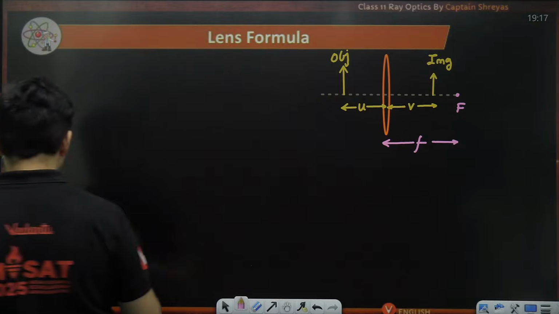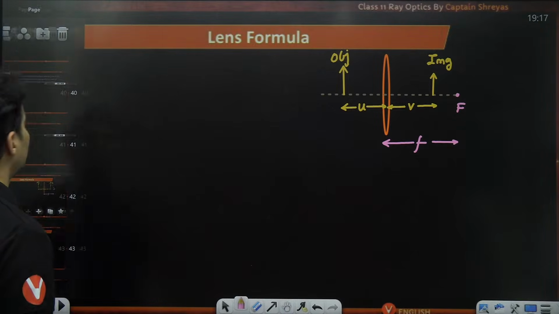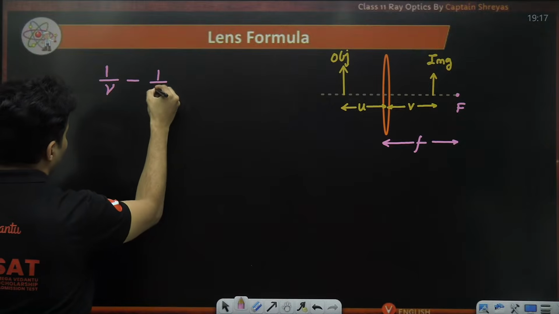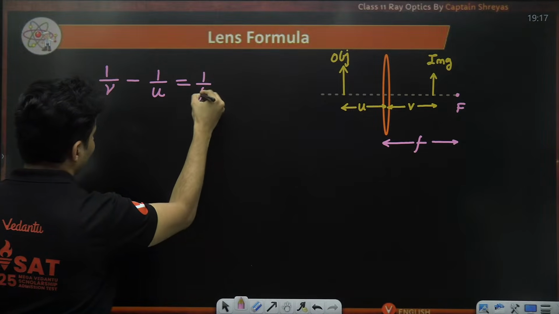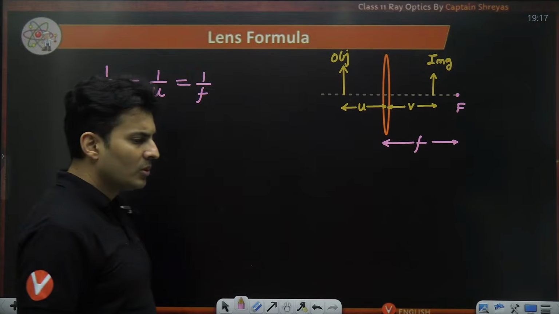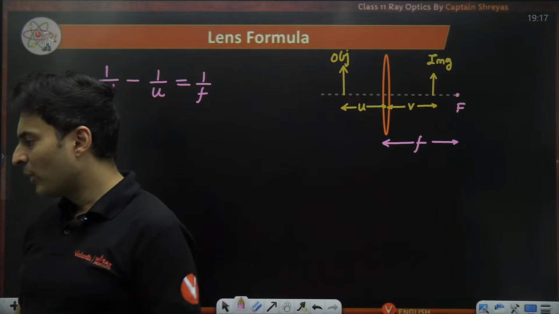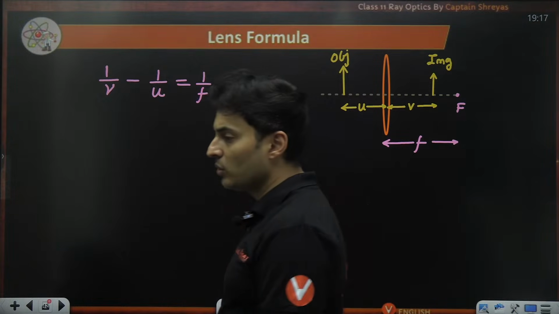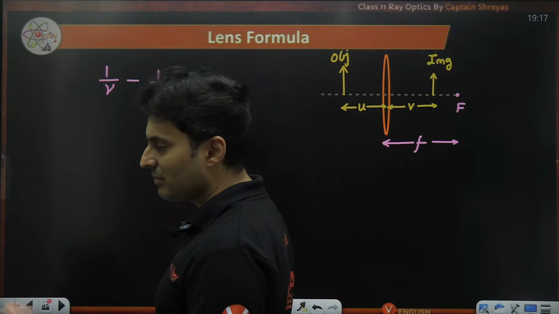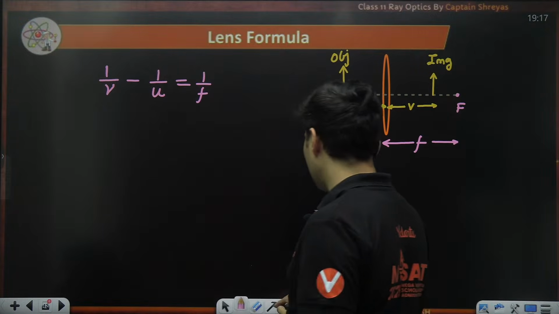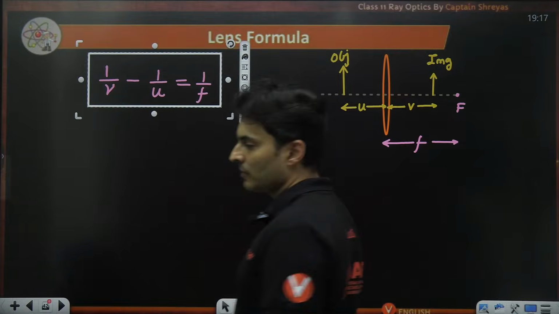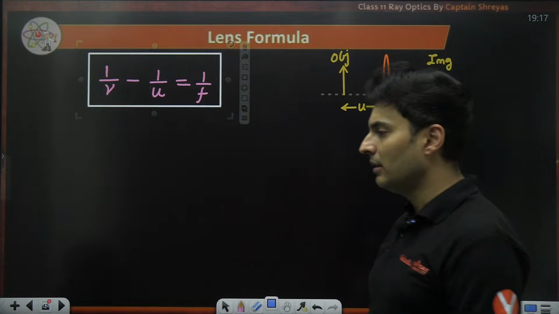Then the lens formula says, very interesting, 1 by V minus 1 by U is 1 by F. If you remember, for mirrors, what was the formula? 1 by V plus 1 by U is equal to 1 by F. Here, that plus becomes minus. That's the only difference in the formula.